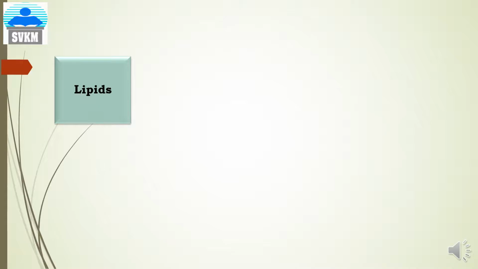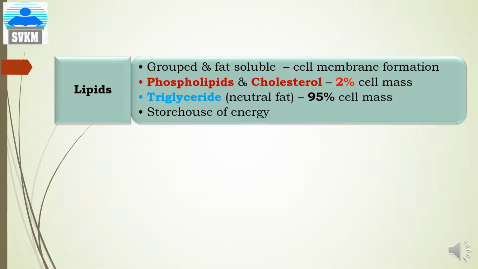Third one is the lipids. Lipids are grouped in nature because principally they are soluble in the fats, that's why they are grouped in nature, and they play an important role in the formation of the cell membrane or the plasma membrane.